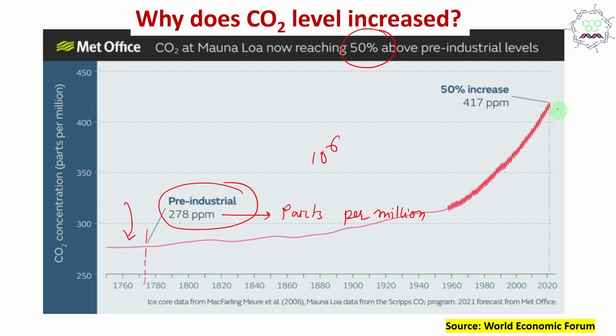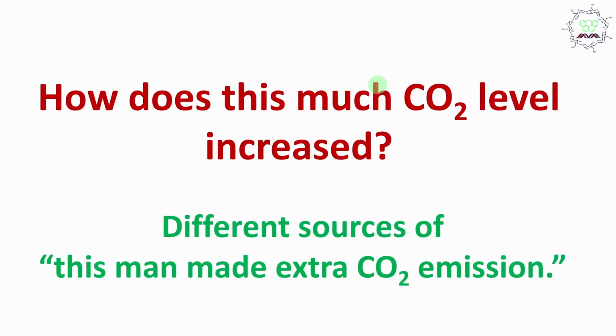And this data is from 2020, and by the way, from now onwards we are emitting more CO2. Why? For our developmental activities and other purposes, energy requirement, we are emitting more, because the energy demand for human civilization is increasing, the global population is increasing, so CO2 emission is also increasing. That is the thing to be concerned about. Okay, so now we understand how much the CO2 level has increased.